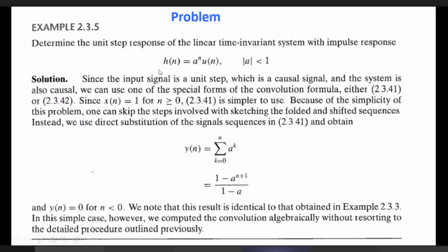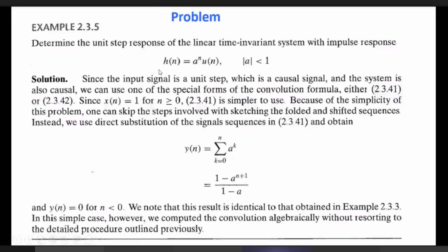But if it is less than 1, then even going up to the extent of infinity, it will remain finite. So that is why a should be less than 1, and this is a very important relation for stability.